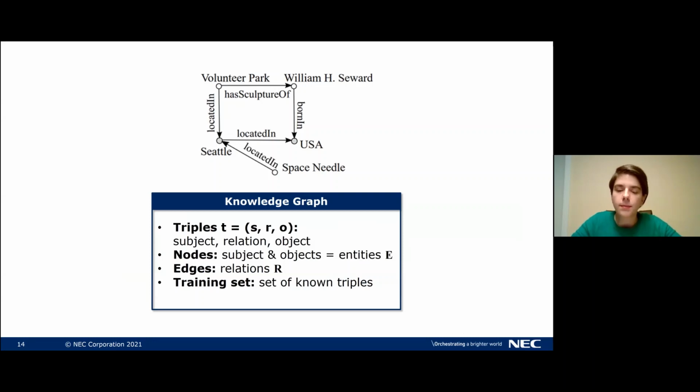Let's briefly recap. We've seen this knowledge graph already, but let's just briefly look at some terminology. So we have here the triples, which are subject, relation, object. So Space Needle would be a subject located in the relation, and Seattle the object of this triple. Then all the nodes in the knowledge graph are the subjects and the objects, which we also call the entities E. And between two nodes is an edge, which is the relation R. Now, when we train a neural matrix factorization model, then we assume we're given a training set, and that is simply the set of known triples.